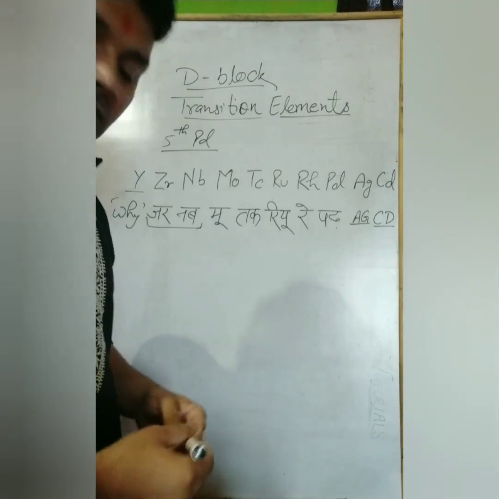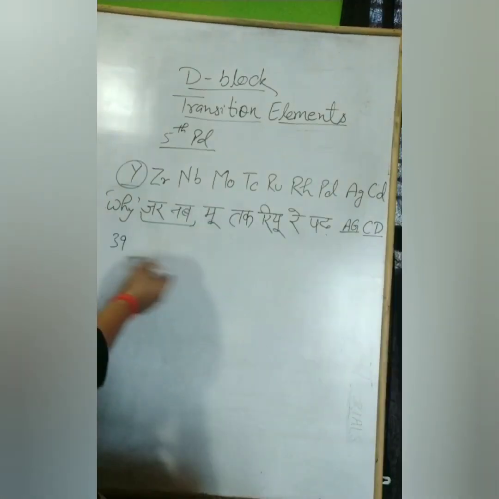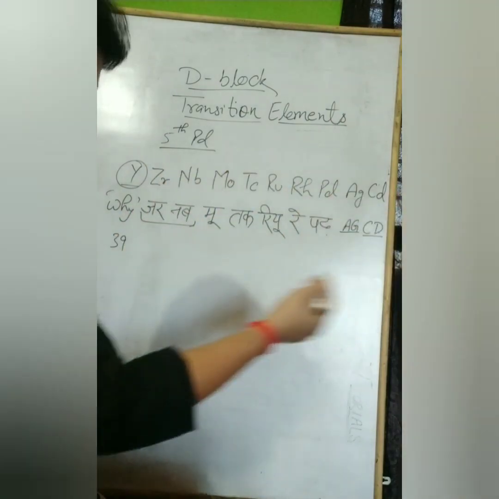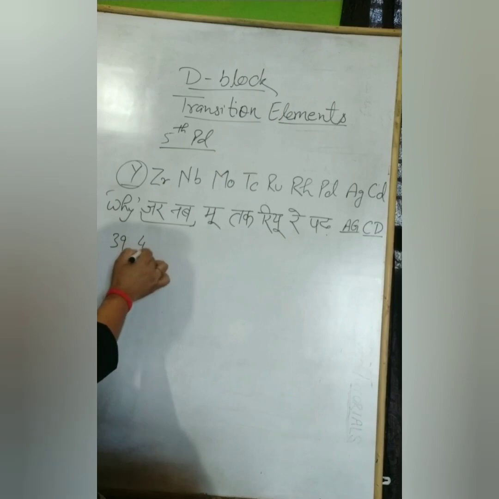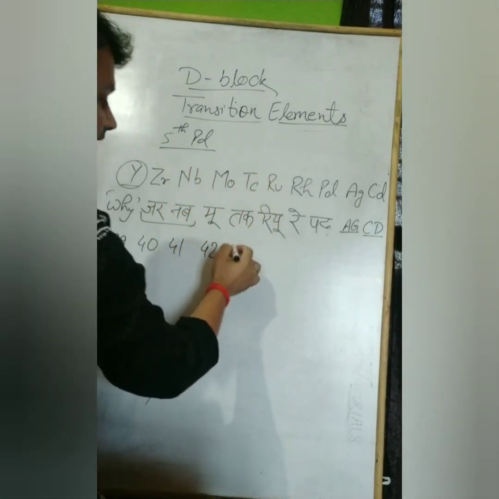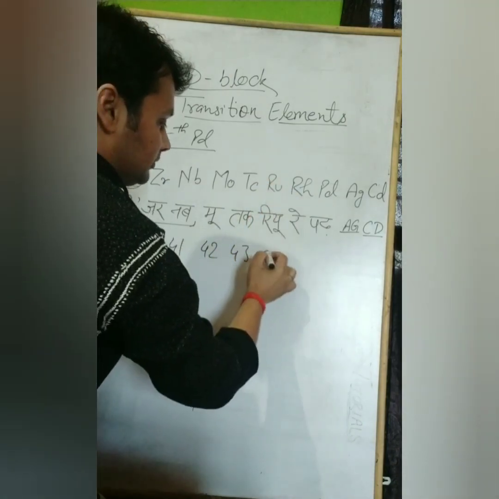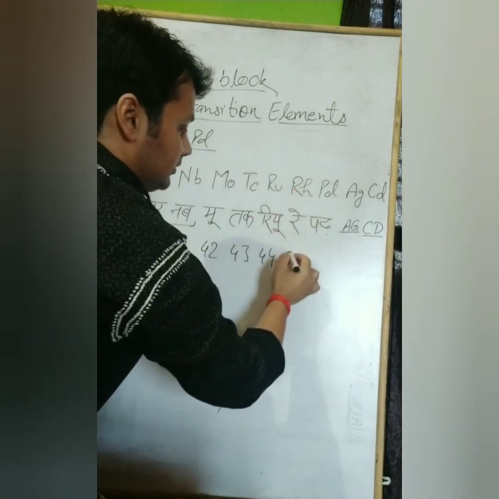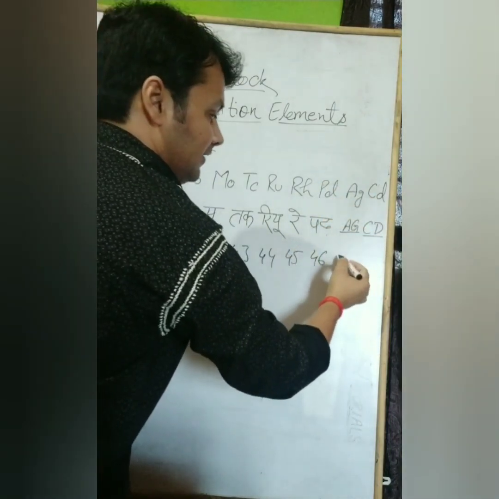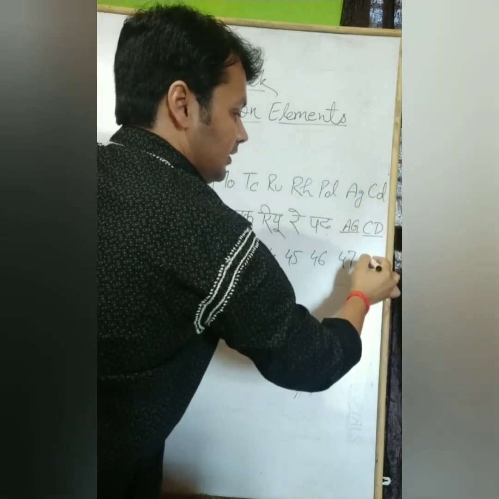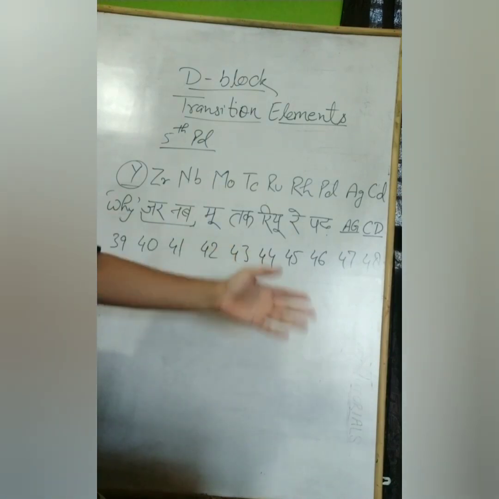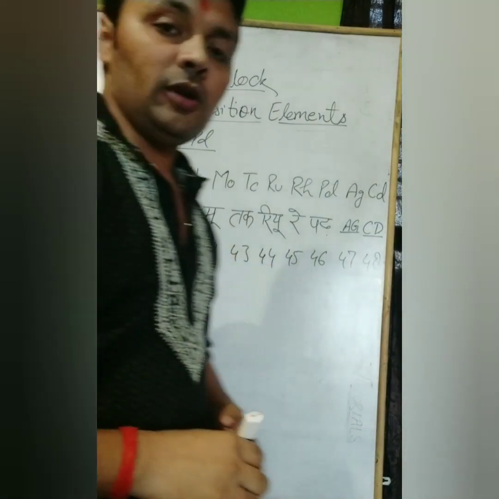I think it is a very easy mnemonic to learn the D block elements of the fifth period. Now let's take a look at the atomic numbers. The atomic number of yttrium is 39. After that we go in sequence, turn by turn. Zirconium is 40, niobium 41, molybdenum 42, technetium 43, ruthenium 44, rhodium 45, palladium 46, silver 47, and cadmium is 48. See, it is very easy to learn the names and the atomic numbers of the periodic table.